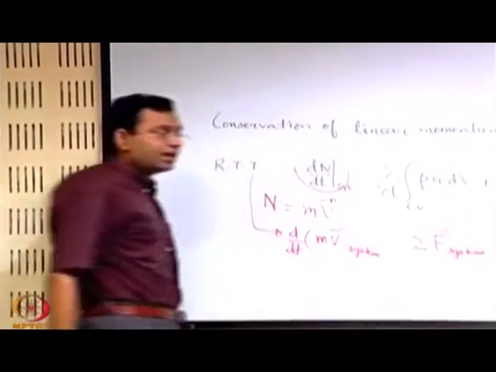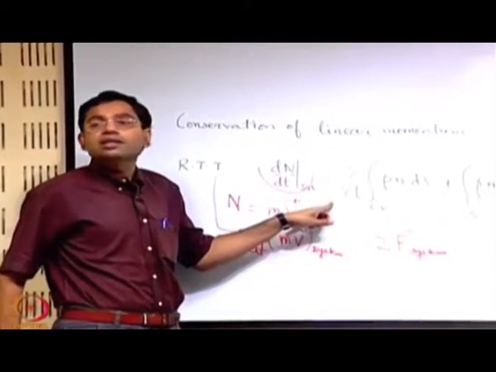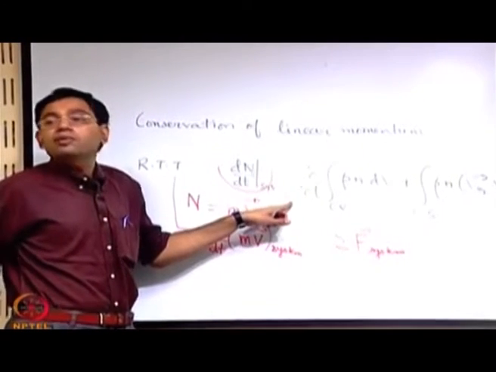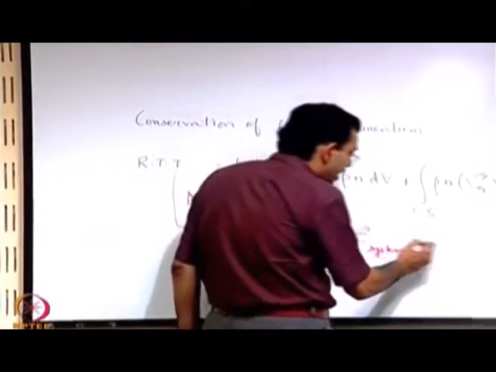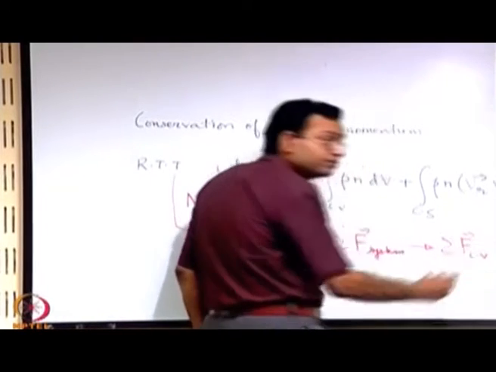We have to keep in mind that we have derived this expression with a limit as delta t tends to 0. In the limit as delta t tends to 0, the system tends to the control volume, and therefore in that limit this also tends to the resultant force acting on the control volume.